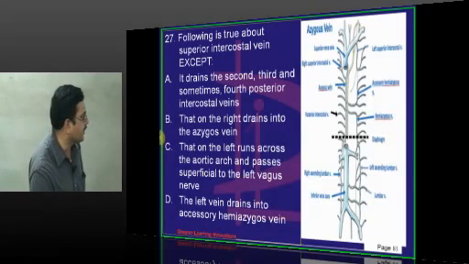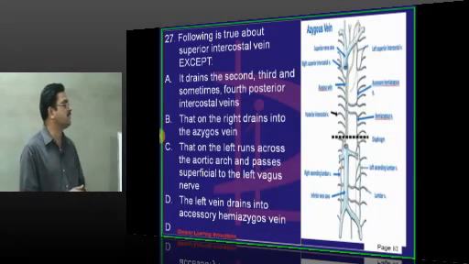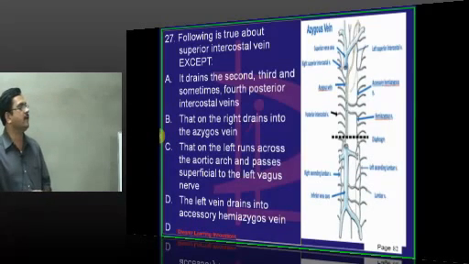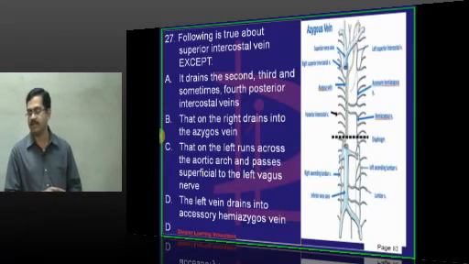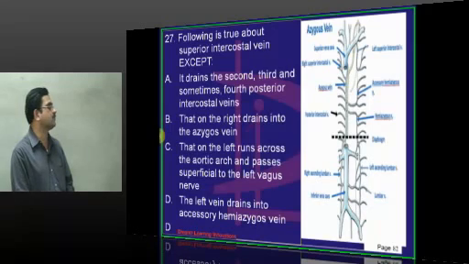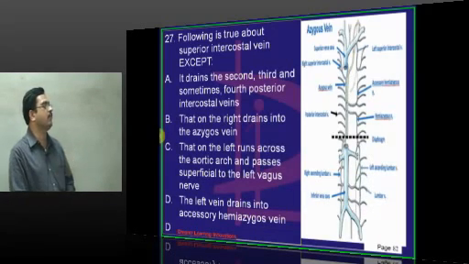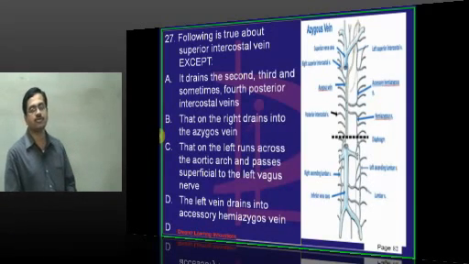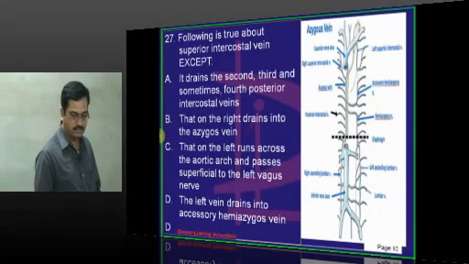So the left vein is not draining into the accessory hemiazygos. How is the accessory hemiazygos vein formed? It is formed by the union of the 5th, 6th and 7th veins, that drains into the azygos vein. Whereas the left superior intercostal vein drains directly into the left brachiocephalic vein. Previously we have seen the supreme intercostal vein, that is also draining directly into the left brachiocephalic vein.